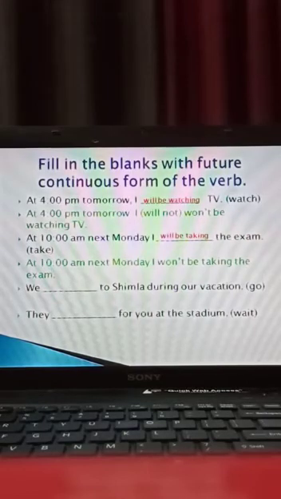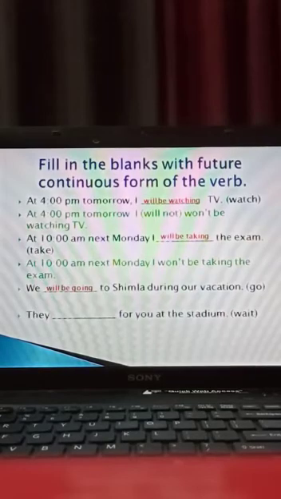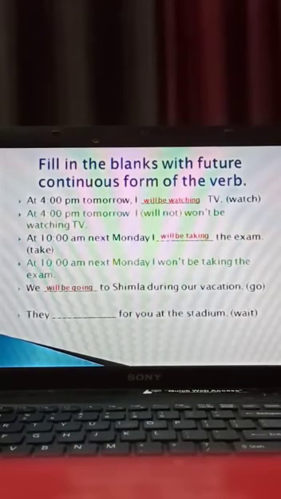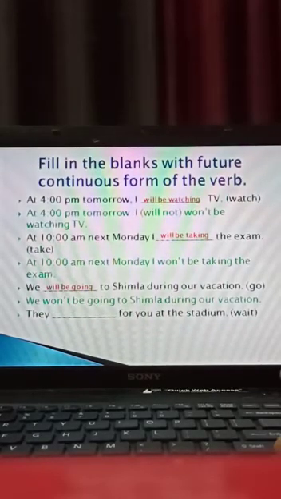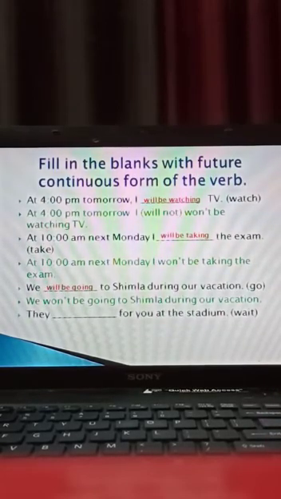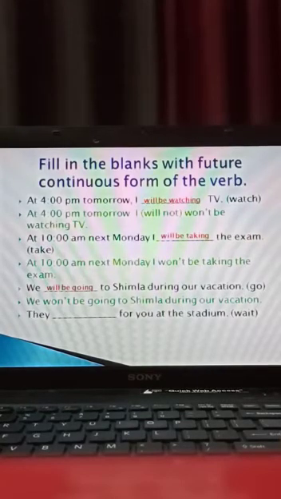See another example. We dash to Shimla during our vacation. Your friend asked, what are you going to do during your vacation? And you said, we will be going to Shimla during vacation. In your vacation, you will be going. Nowadays, you are not going to plan this type. See the example of negative form. We won't be going to Shimla during our vacation. Why so? Because due to COVID-19, you are not supposed to go anywhere. Okay?